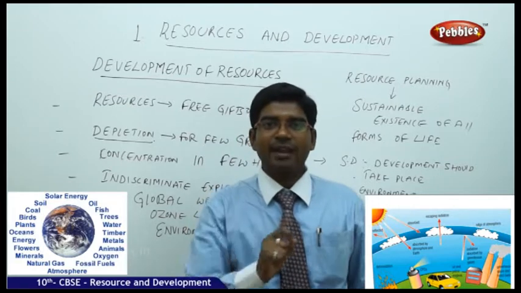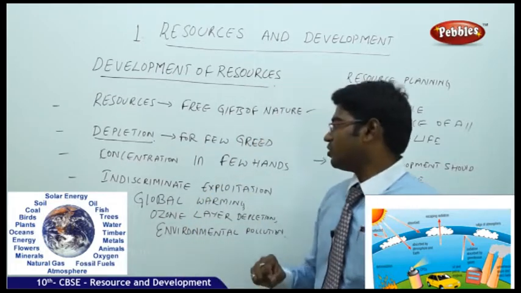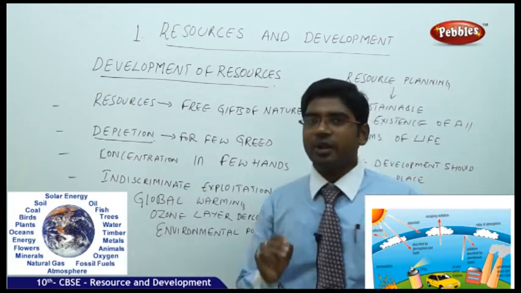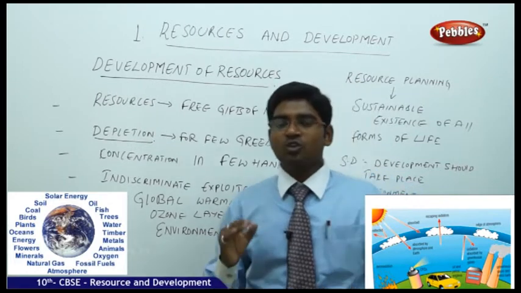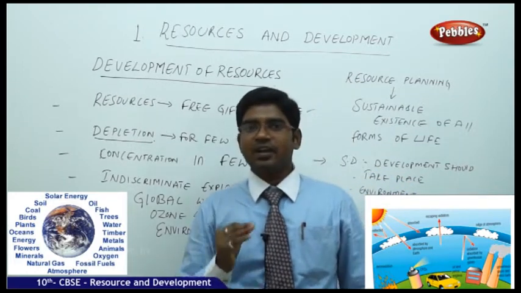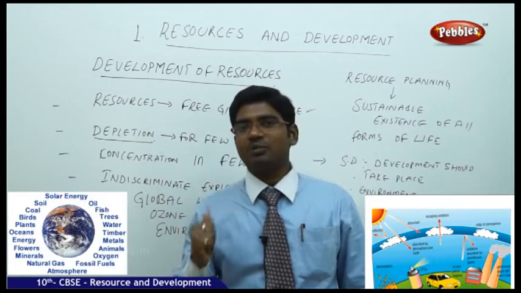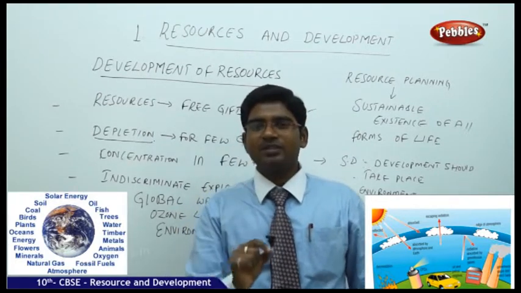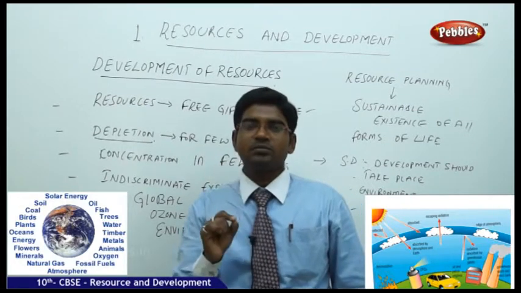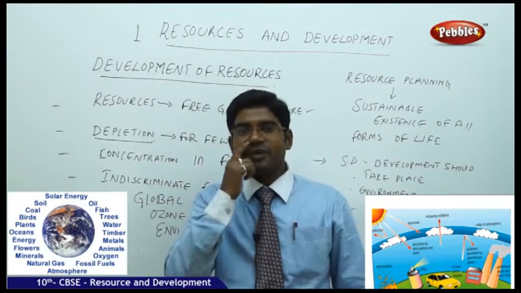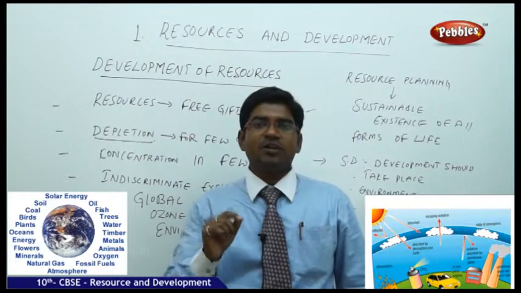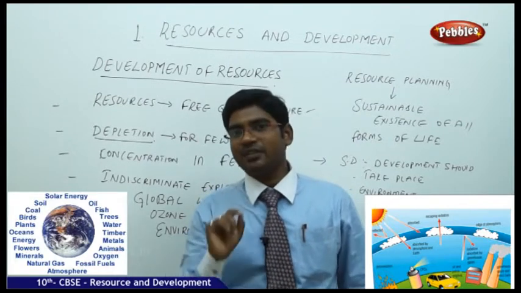And then moving on to the indiscriminate exploitation. We have a good example for this in Karnataka, where the Ballari mines give a very good example. Ballari mines, where you get iron ore. The iron ore has been taken by a private company owned by the Reddy brothers.